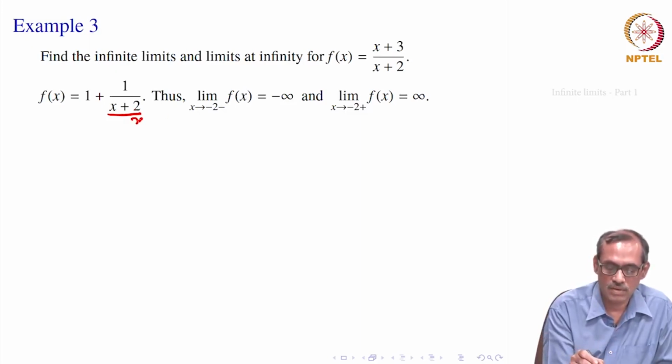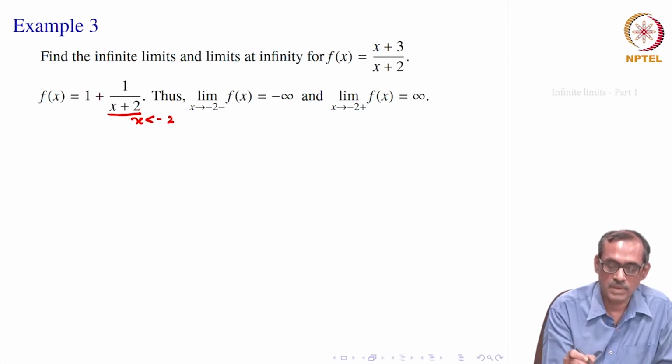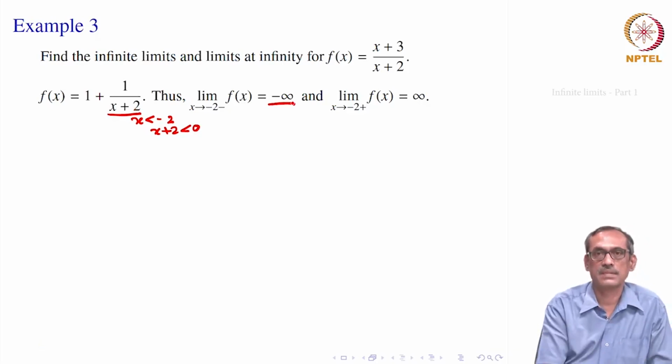What will happen to x plus 2? It will be smaller than 0, it is negative. So, when you take 1 divided by (x plus 2), that should go to minus infinity, right.